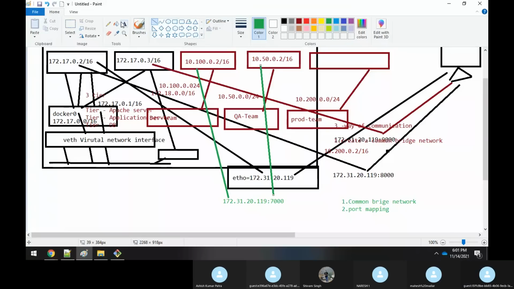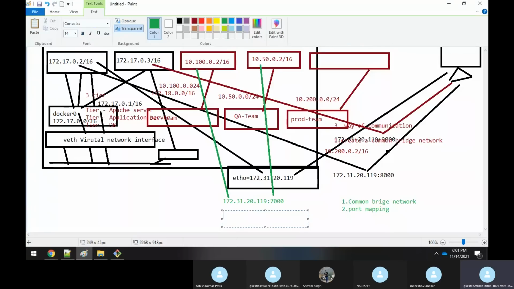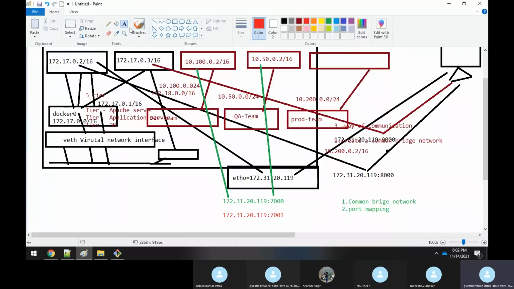Similarly, if I'm hitting this IP address 172.31.20.119 with something like port 7001, then when this container wants to communicate to that container, the traffic automatically flows to that container.